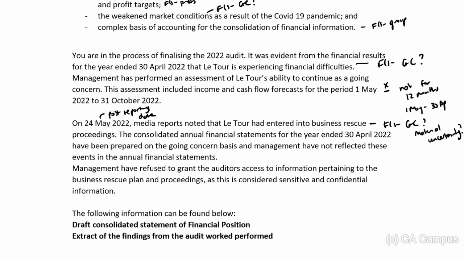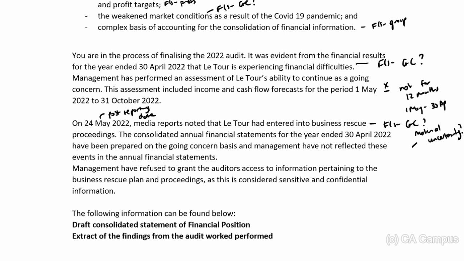Because of this: the consolidated annual financial statements for the year ended 30 April 2022 have been prepared on the going concern basis, and management have not reflected these events in the annual financial statements. So, they've entered into business rescue post-reporting date. However, this is an indication of their going concern. So, material uncertainty, is the going concern even applicable?